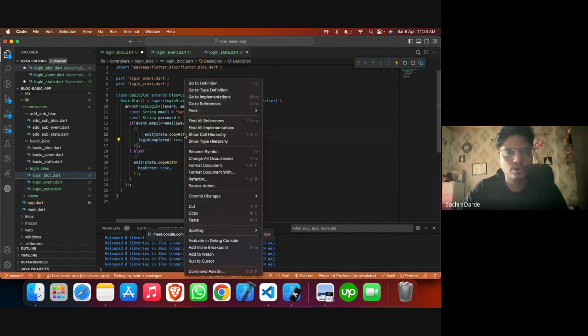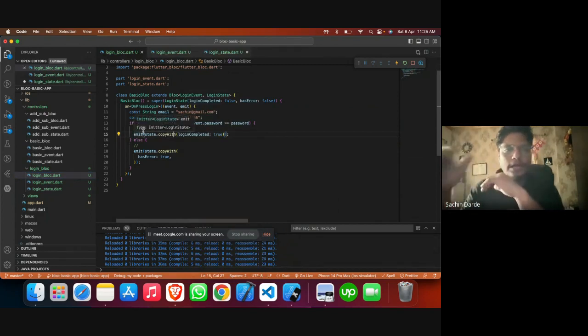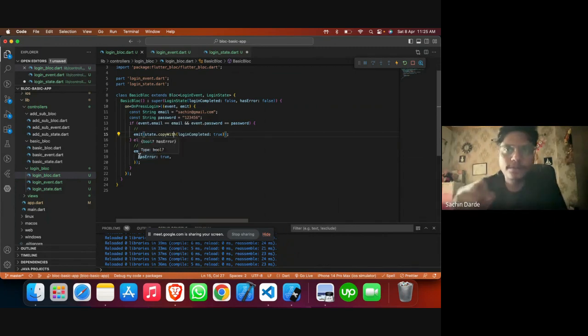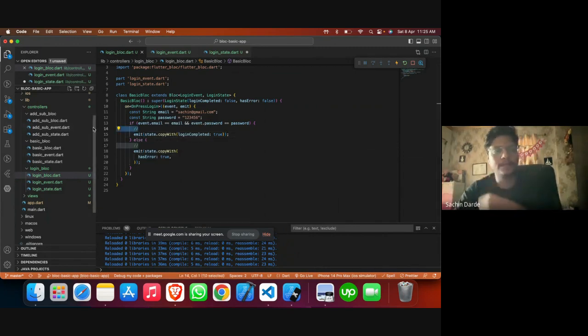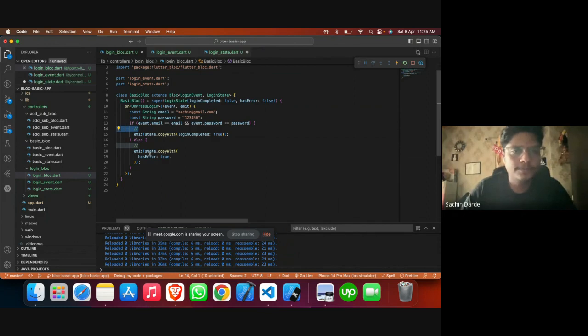Of course, when we go on to learn the advanced part of it, not just listener and builder, I have some tips which I can give to make sure that there are some cases where the builder doesn't reload the state. For that, I have some examples or some important tips which I can help you with. So this is very simple.